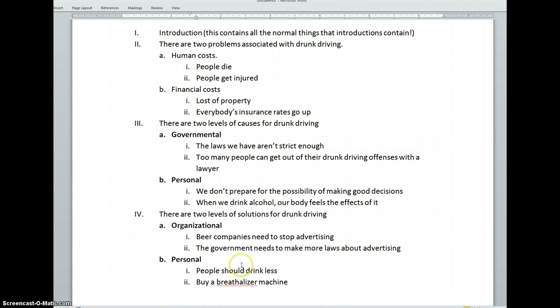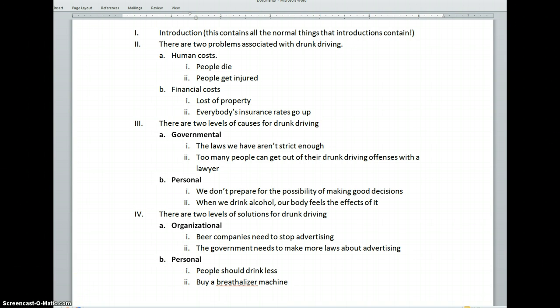Let's move on to the personal solutions now. People should drink less. Okay, I'm not saying that's a bad solution, but this solution needs to come from a cause. So where up in personal does it say people drink too much? I don't see anywhere where it says people drink too much, anywhere in my personal causes. So that means I should not bring it up in my solutions. And then buy a breathalyzer machine. Again, maybe that's a good idea, but nowhere up in the personal area does it say anything about breathalyzers or the fact that we don't have breathalyzers and therefore we should buy one down here in solutions. All of your problems and all your causes and solutions should link directly together.